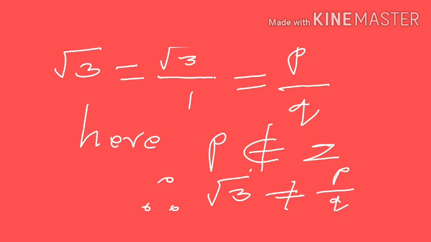Similarly, root 3 can be written in the form of root 3 by 1, which is in the form of p by q. But here, p is equal to root 3, which is not an integer. That is why root 3 is not a rational number, it is an irrational number, because root 3 cannot be written in the form of p by q.